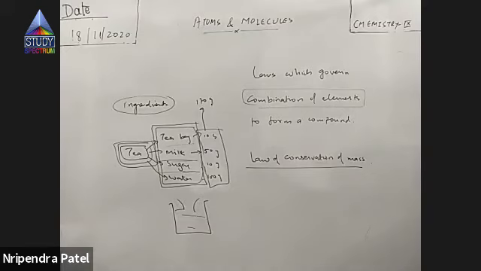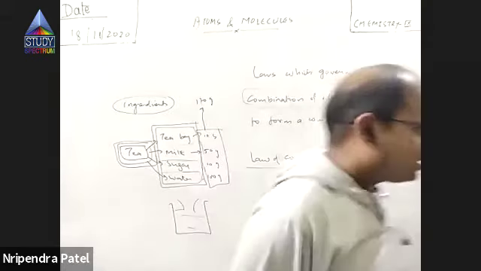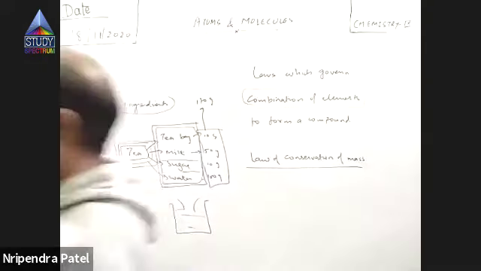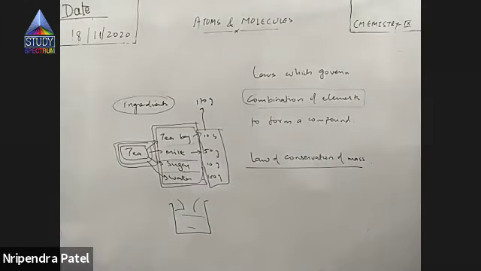But if you change the proportion of oxygen, it might change from carbon monoxide to carbon dioxide, or it may not change at all. You cannot govern the change, so you cannot change the composition. It will remain the same.